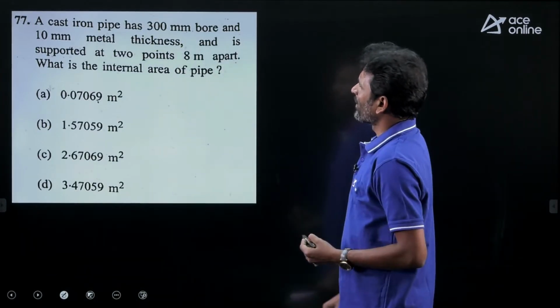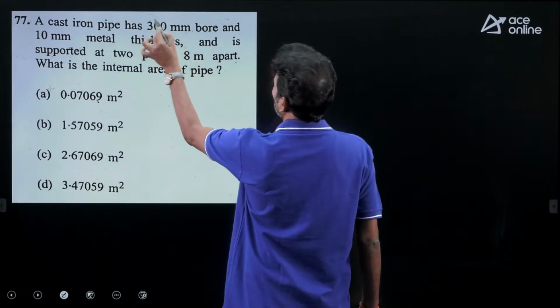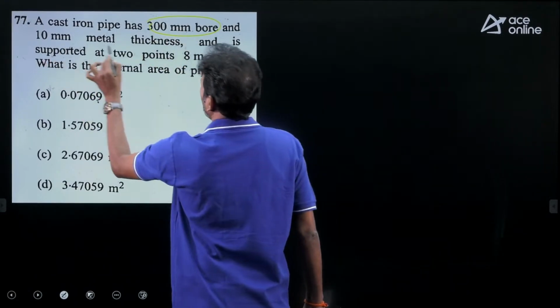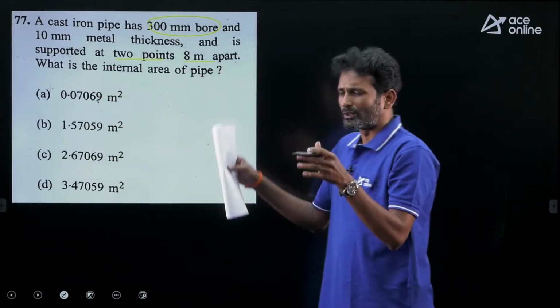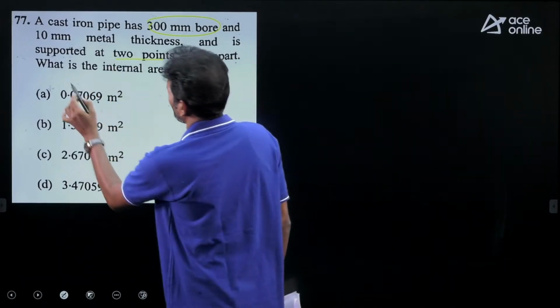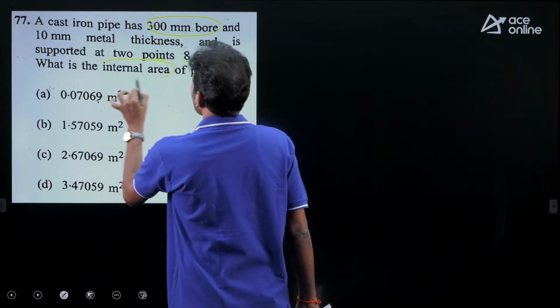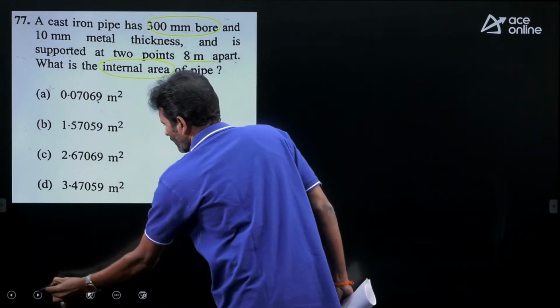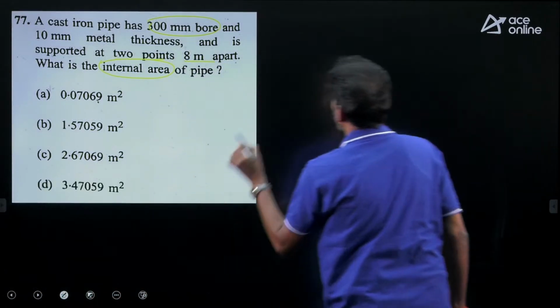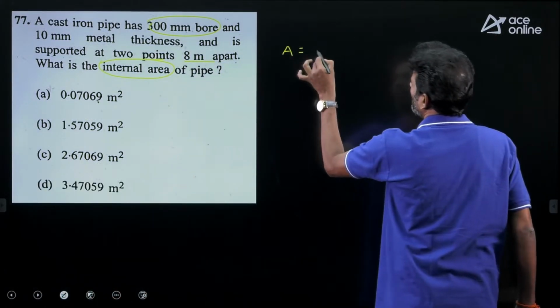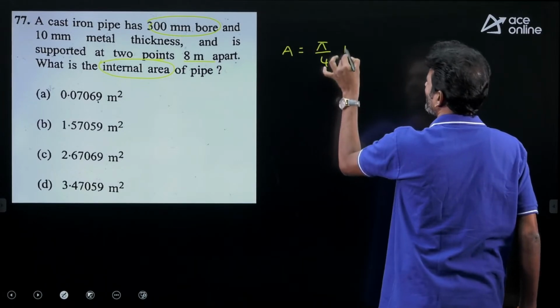A cast iron pipe has a 300 mm bore and 10 mm metal thickness, and it is supported between 2 points. The distance between the supports is given as 8 meters. What is the internal area? Obviously it is a straightforward question. Internal area is nothing but pi upon 4 d square.